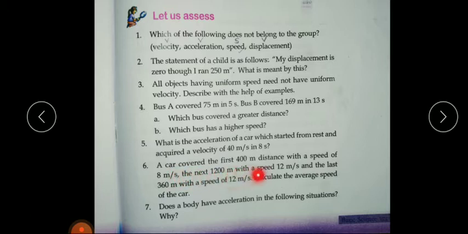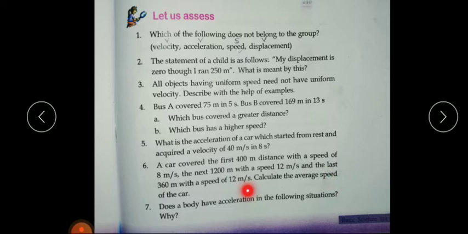The next 1200 meter with the speed of 12 meter per second. So speed is given again, the distance is also given, and the last 360 meter with a speed of 12 meter per second.